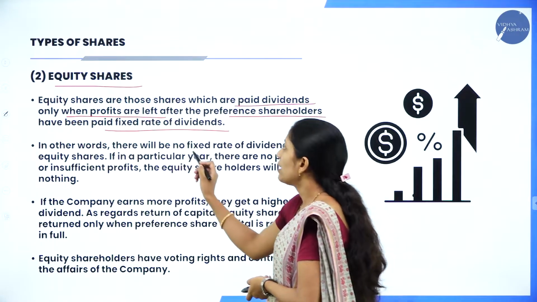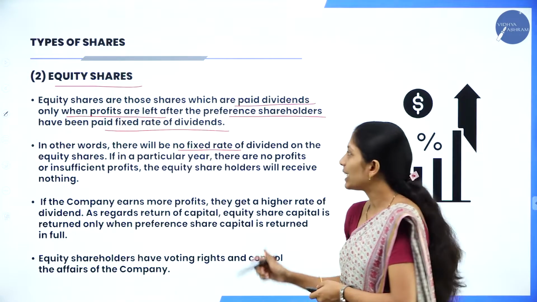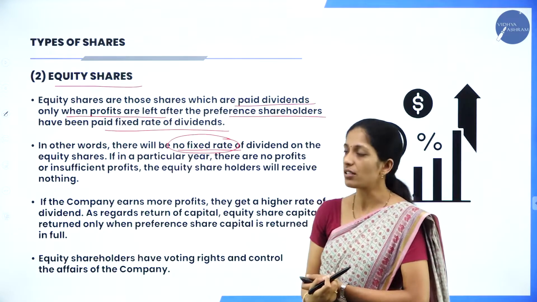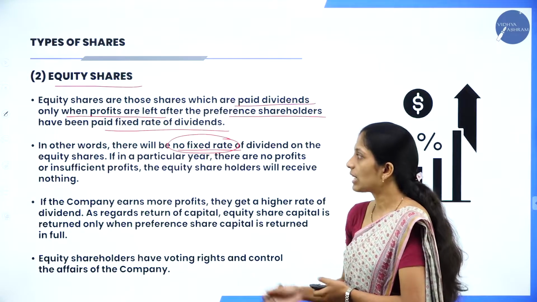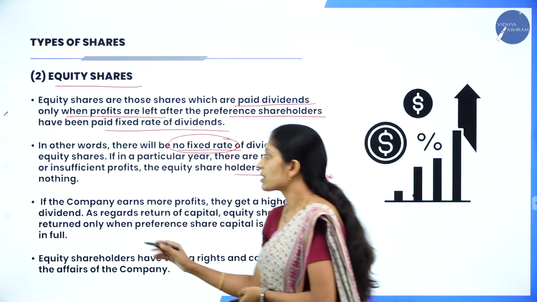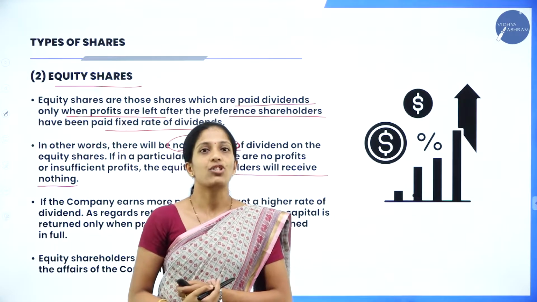In other words, there is no fixed rate of dividend on equity shares. They don't get a fixed rate of dividend like preference shareholders. If in a particular year there is no profit or insufficient profit, the equity shareholder will receive nothing. So what is the main disadvantage of equity shareholders?